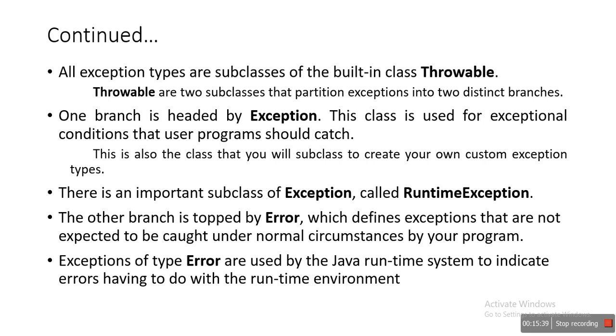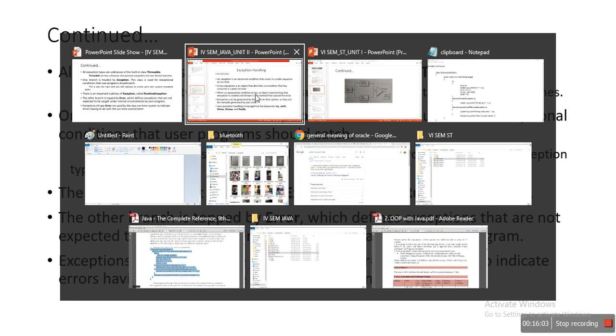Errors are nothing but system level or JVM level errors. Exceptions of type Error are used by the Java runtime system to indicate errors having to do with the runtime environment, like the JVM running out of memory or stack overflow. These are some examples of errors. We'll see the class hierarchy examples for errors.